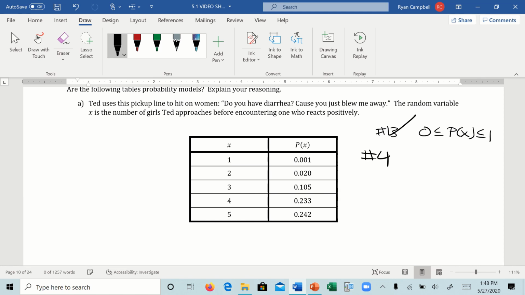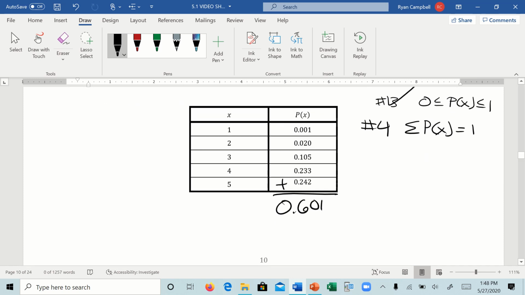Let's look at rule number 4. The sum of all probabilities has to equal 1. Is that true? Well, if we add them all up, what do we end up with? We should get 0.601. Does that equal 1? No. Since it does not equal 1, no, it is not a probability model.